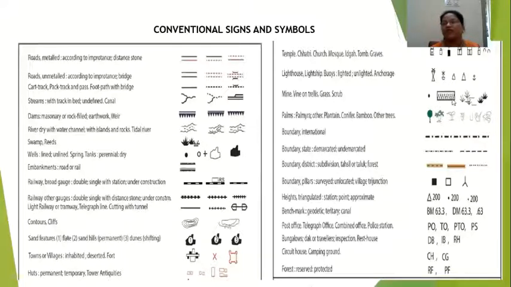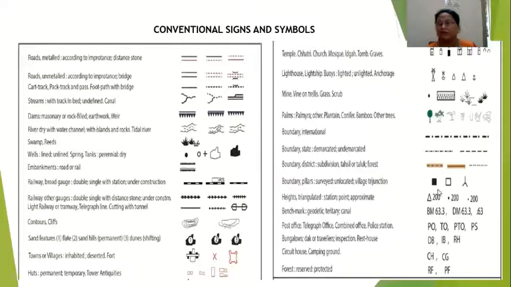Then vine or trellis. Then grass, scrub. See, grass and scrub, the difference you can see. Scrub is bolded and grass is like single lines. It is not bolded. Then palms, see here different types. You can see here different types of trees, conifer, bamboo and other trees. Boundary, national and international, state, then subdivision of boundaries, district boundaries and all.